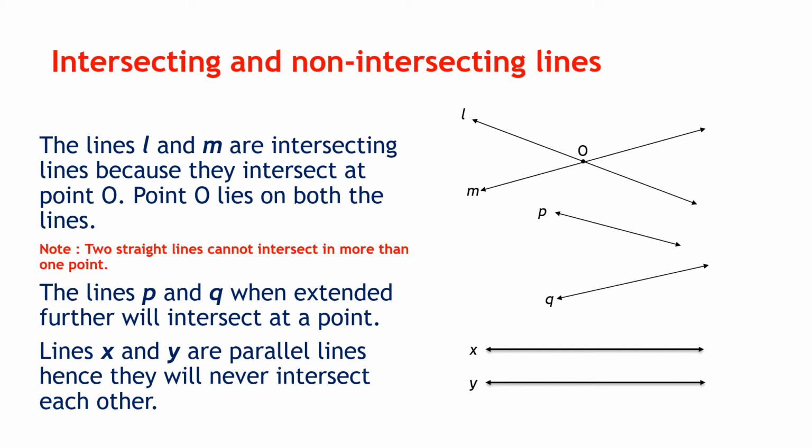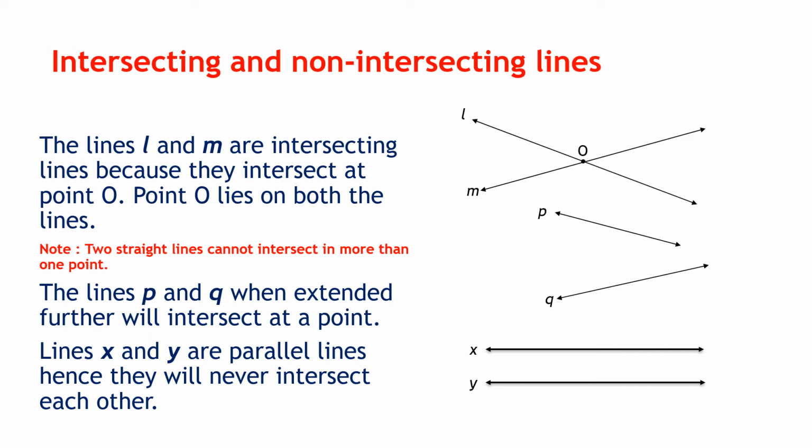Okay, so in the diagram you see the line L and line M. I have intersected them both at the point O. Now can there be any other point where they both intersect? So you will notice that two straight lines cannot intersect in more than one point. So that was one pair of lines L and N. Now I move to the next line P and Q.